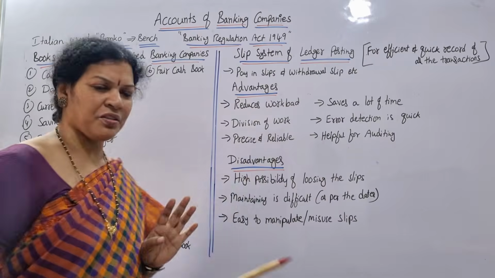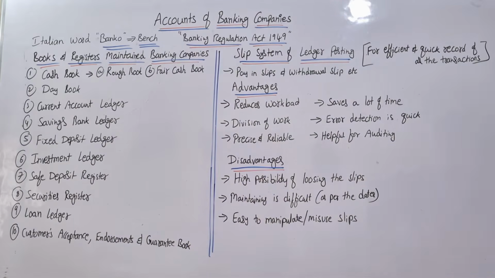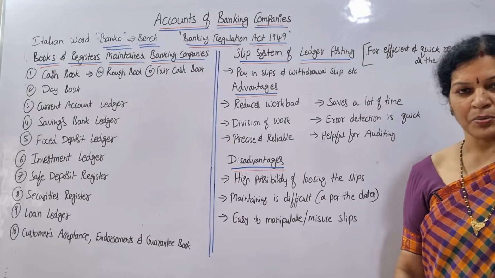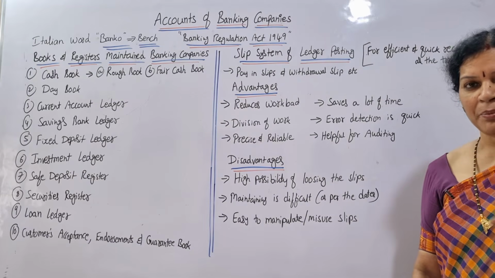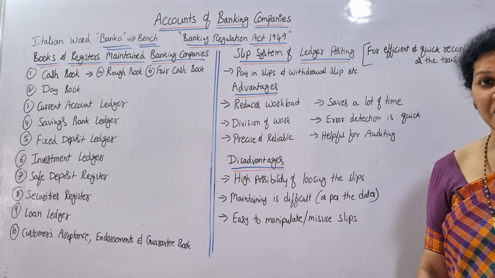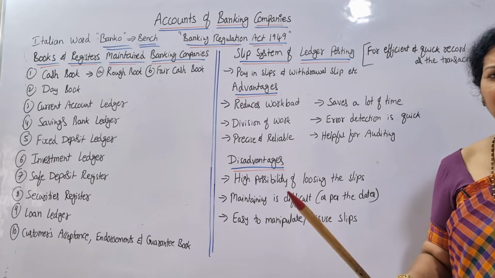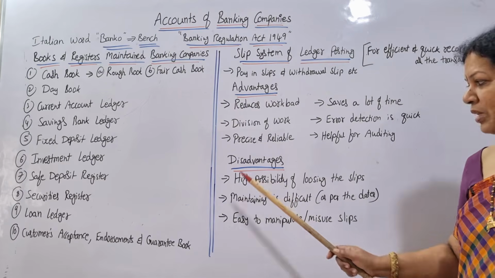And the disadvantages, there are a few. First is the high possibility of losing the slips. Slips are small, and most of the time they will be punched somewhere. If they are lost, there is a high possibility that one slip is gone somewhere, and then it is very difficult to find out. So that possibility is there.